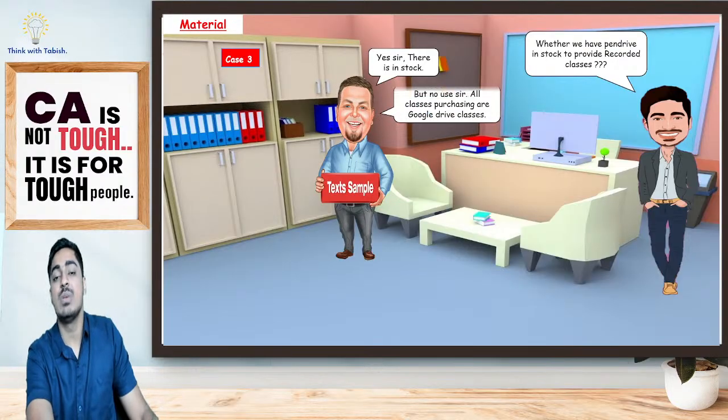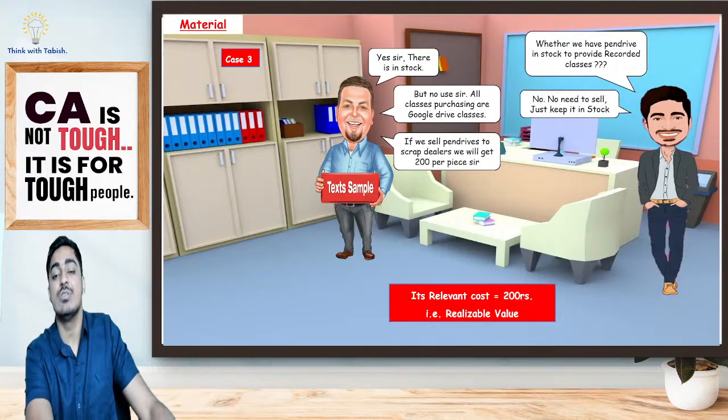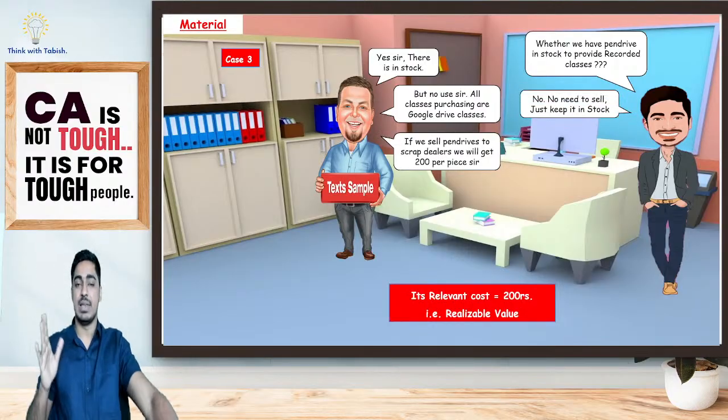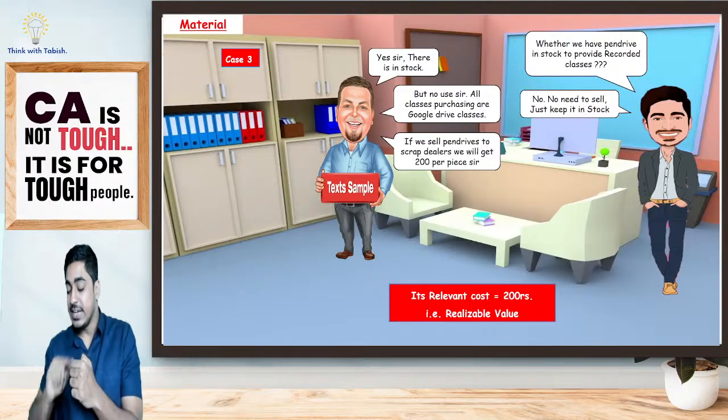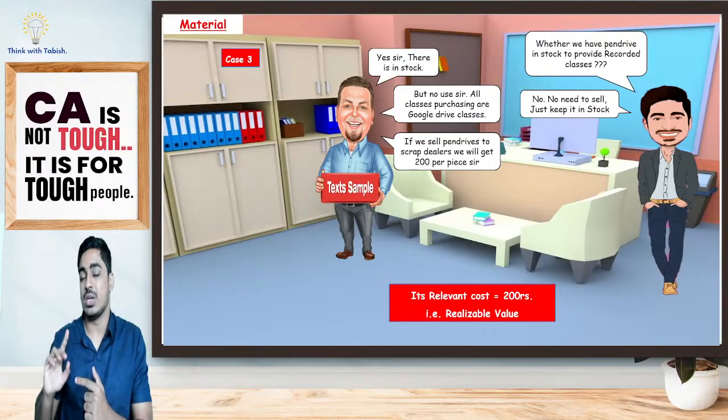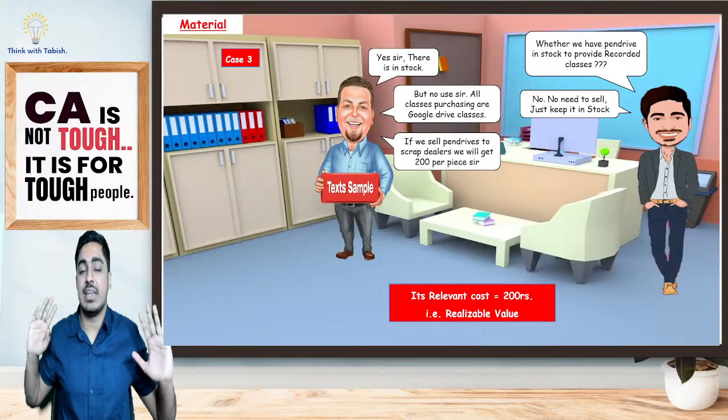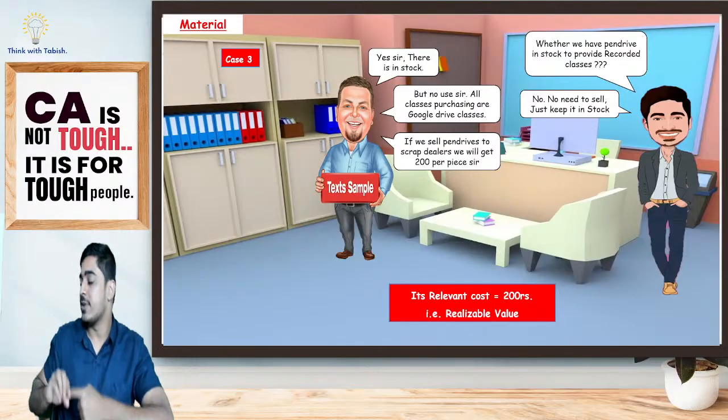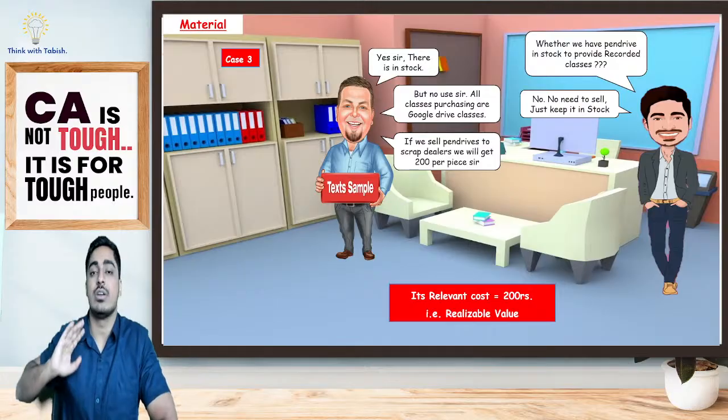That means how much is my relevant cost? Yes, the realizable value is going to be relevant. Now look at this, students. If I take a decision, how much cost am I incurring? If I am not starting CA final class, what would I have done with this pen drive? I would have sold this as scrap. I would have got 200 rupees.